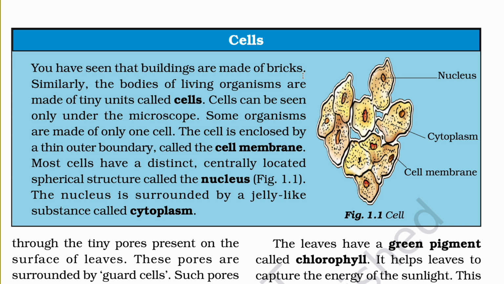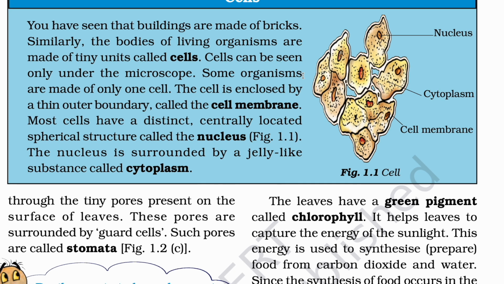Similarly, the bodies of living organisms are made up of tiny units called cells. As you saw, our house has a lot of bricks. Likewise, our body also has a lot of cells. A lot means millions and trillions and jillions of cells. Cells can be seen only under the microscope. Some organisms are made of only one cell, and those organisms are known as unicellular.